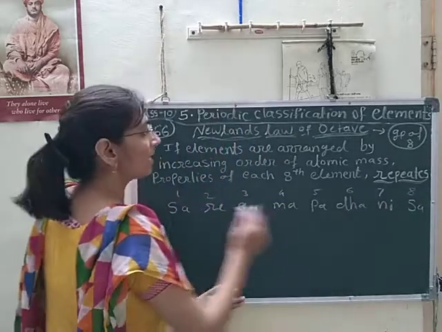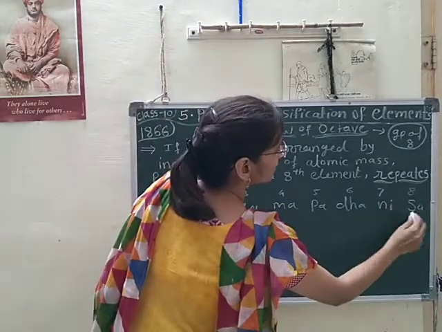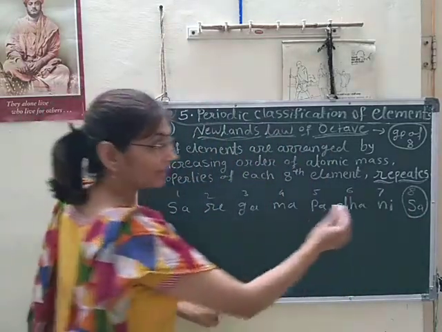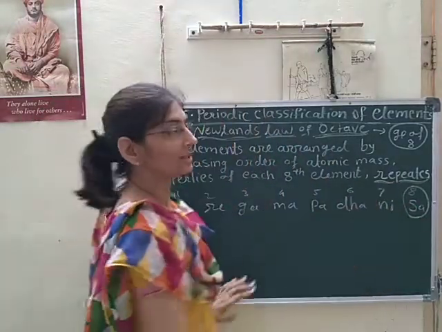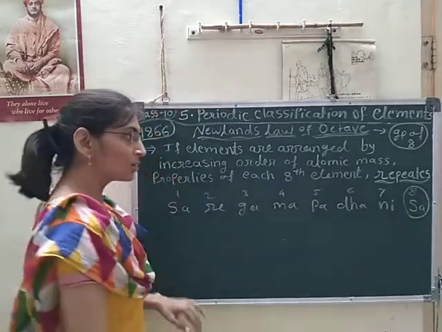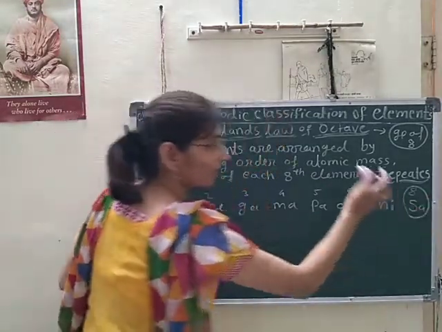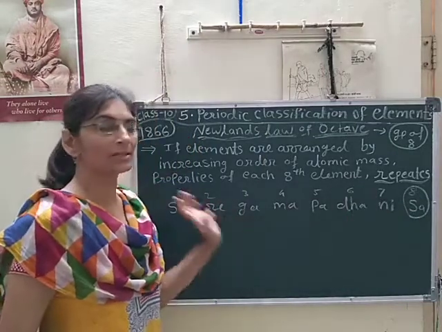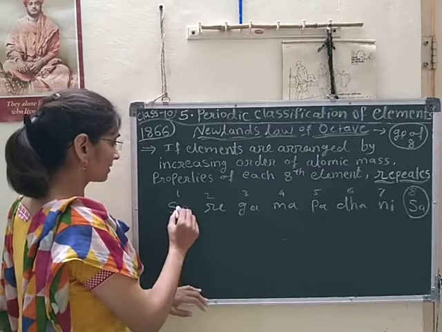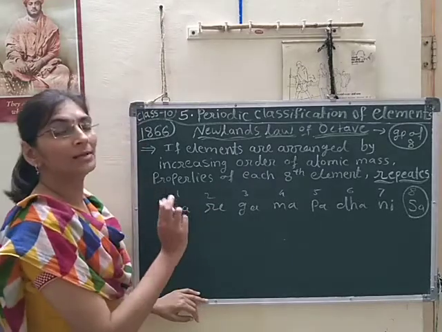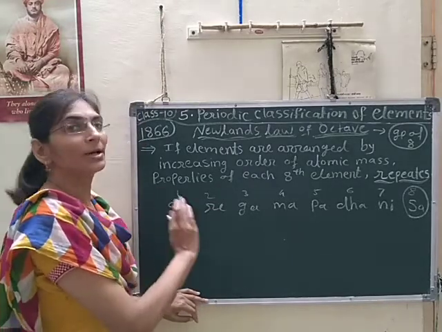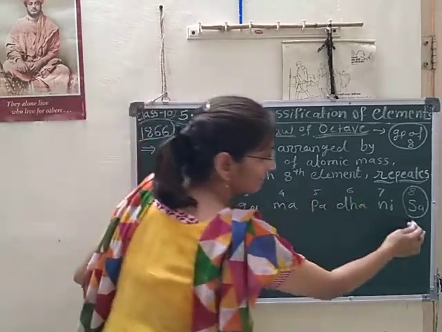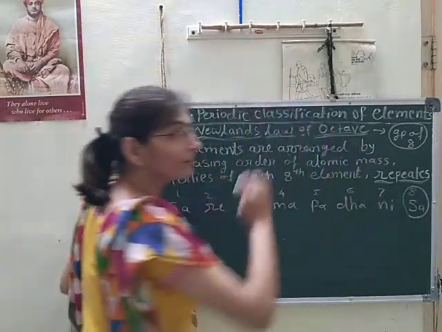This sa and this sa mean it is the repeated property. It is at the 8th place. So this 8th place element, suppose these are the elements, and sa is the first, like in musical notes. We consider this the first element, and the 8th element also has a similar property.